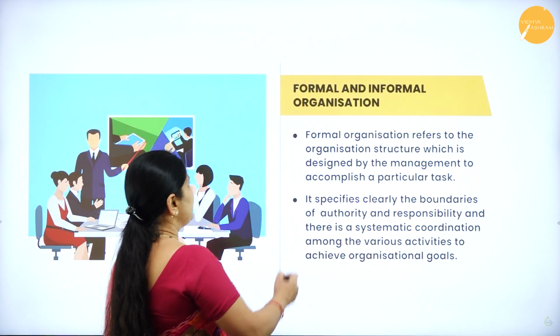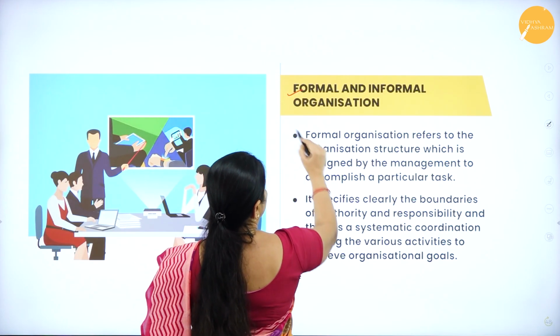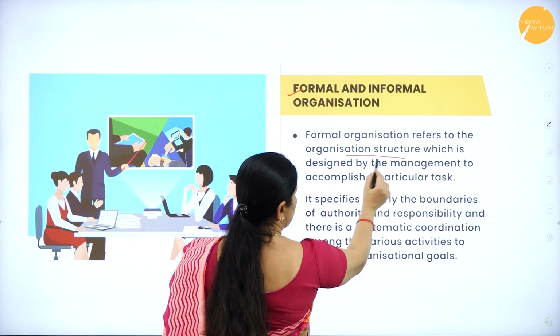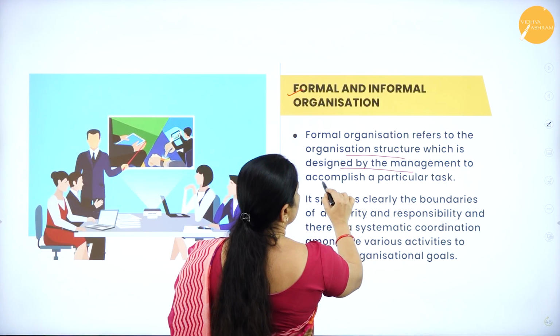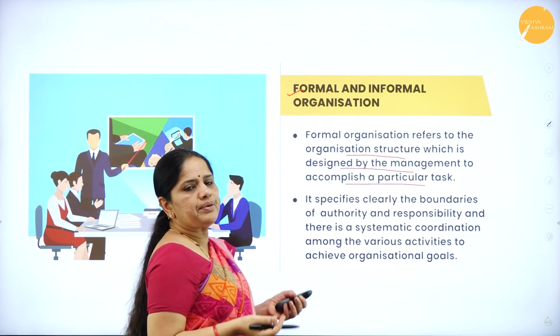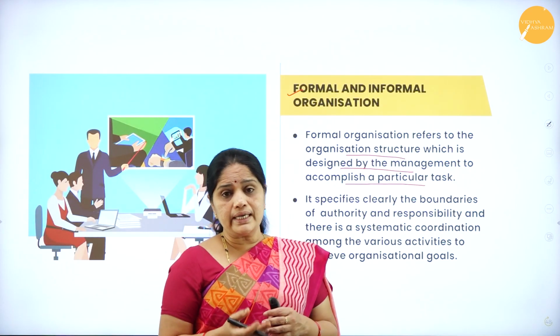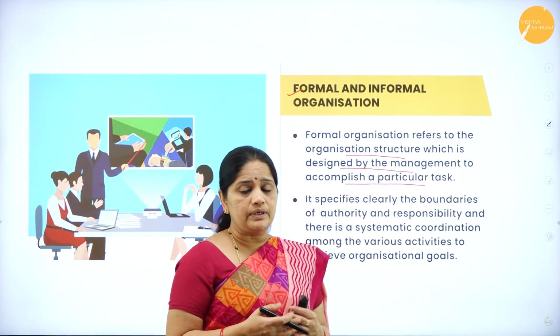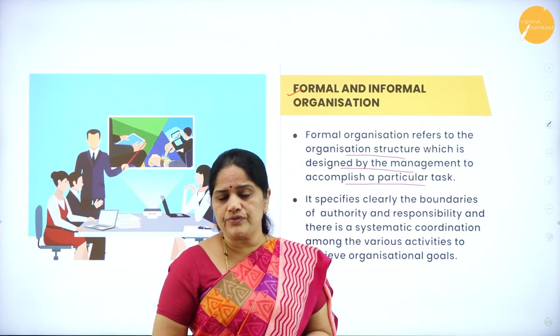In a formal organization, it refers to the organization structure which is designed by the management to accomplish a particular task. In my previous sessions on organizing, I already explained to you the meaning of the word organizing and the process of organizing.